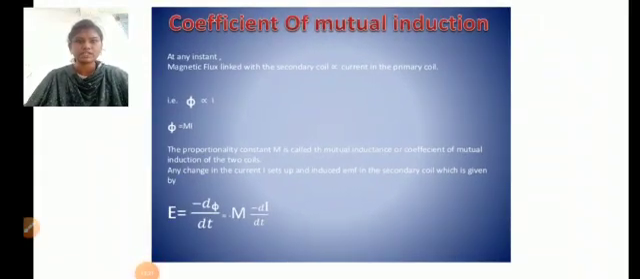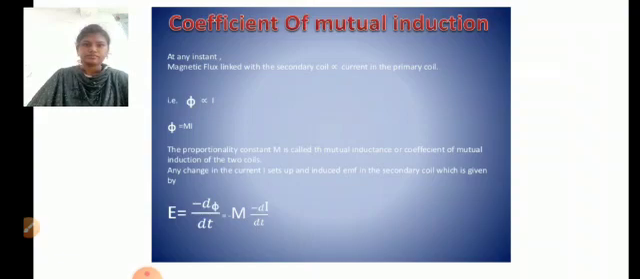Coefficient of mutual induction. At any instant, the magnetic flux linked with the secondary coil is proportional to the current I in the primary coil, that is phi is proportional to I. When we remove the proportionality, phi is equal to M into I, where M is the coefficient of mutual induction. The proportionality constant M is called mutual inductance or coefficient of mutual induction of the two coils.